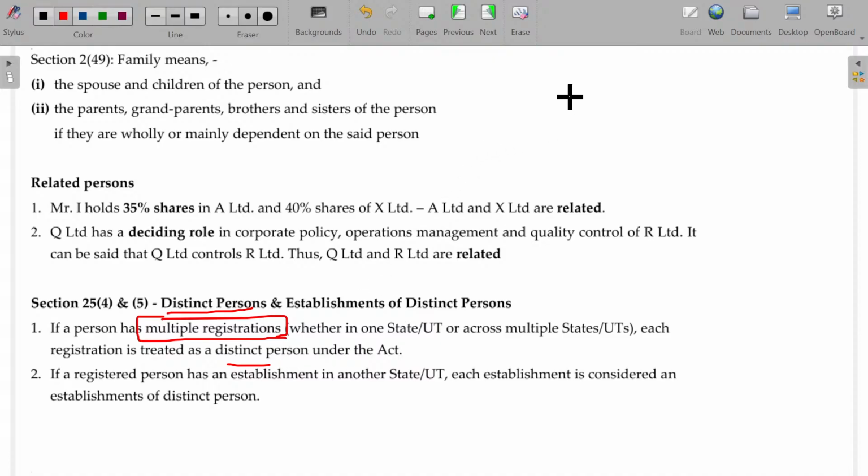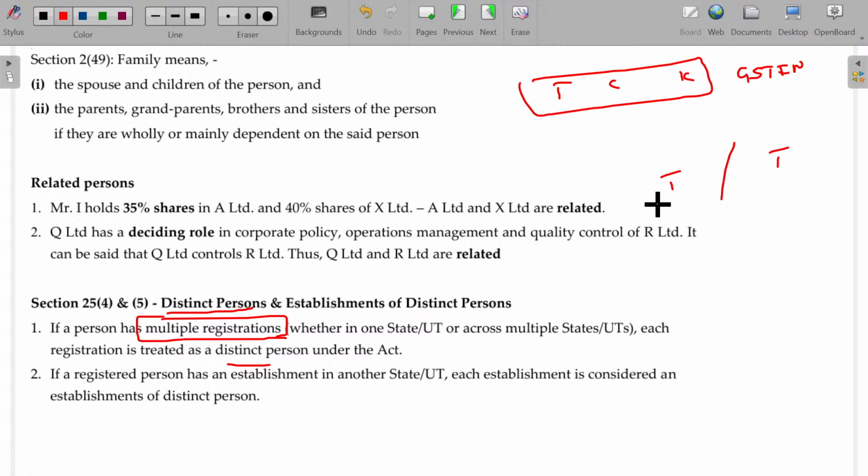Singer Academy may operate its business in 3-4 locations, probably Trichy, Chennai, and Kodaikanal. For all the 3 locations put together, I can have only 1 GST number because I have all the 3 within the Tamil Nadu state. If I have one in Trichy, another one in Tirupati, then automatically I have to apply for a GST number for Trichy separately in Tamil Nadu, and another one, an Andhra Pradesh GST number, for this separately. Is that clear? So here I have two numbers, here I have one number.